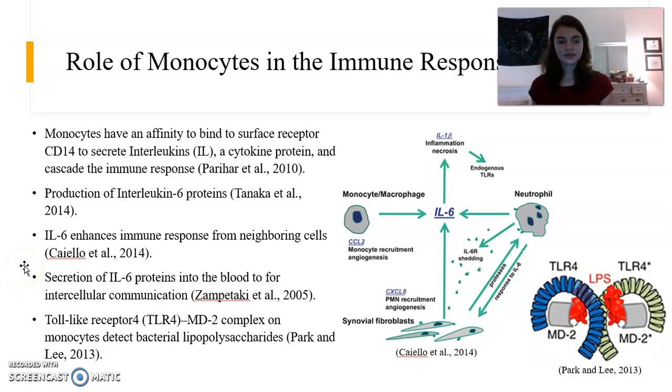Lipopolysaccharides, also known as LPS, are commonly found on gram-negative bacteria, and these are detected by the toll-like receptor 4, also known as the TLR4 complex on monocytes, and this induces an immune response. As you can see with this figure on the right, TLR4 does bind to the lipopolysaccharide layer on bacteria. And with this figure on the left, you can see that monocytes do produce IL-6 to direct to inflammation necrosis within the body.